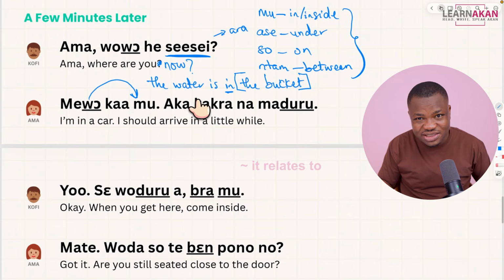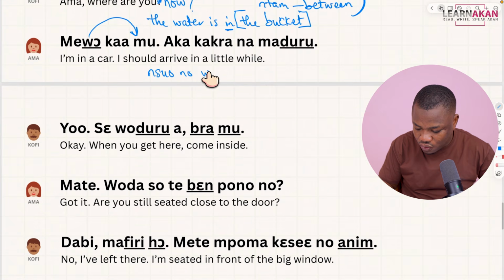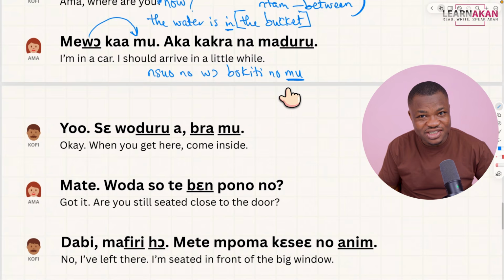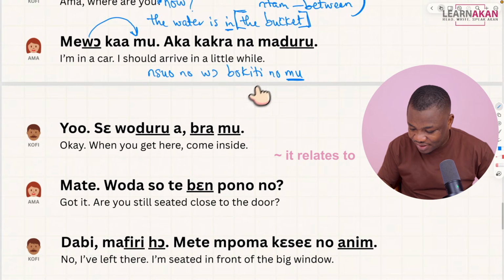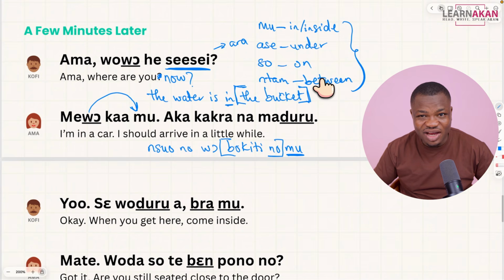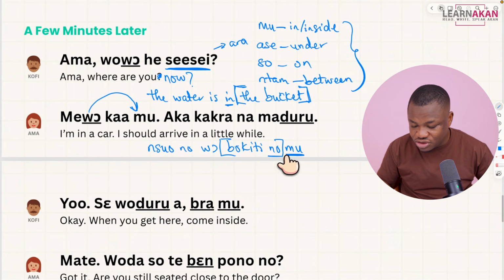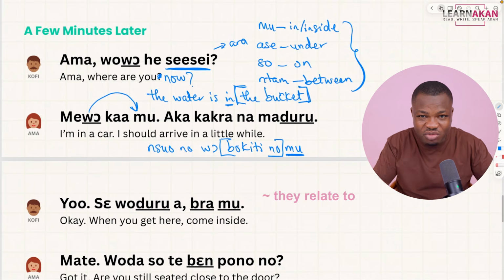Now, this same sentence, if we bring it to Chi, we will have insuo no wo bokiti numu. Now look at where the mu is, which is the in. And where is the bucket? The bucket that it modifies. Here, the in came before the bucket. Now look at where the bucket is. Bokiti no. So for these words that are classified as prepositions in English, in Chi, they become postpositions because they come after the noun or noun phrase that they modify.